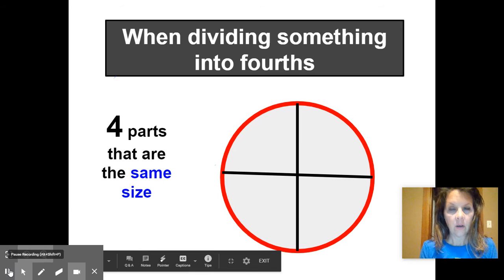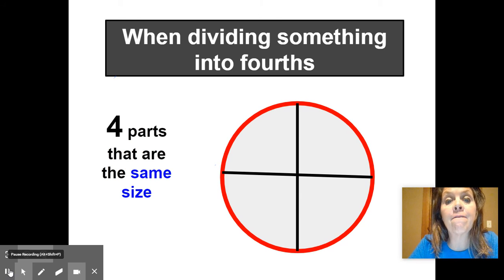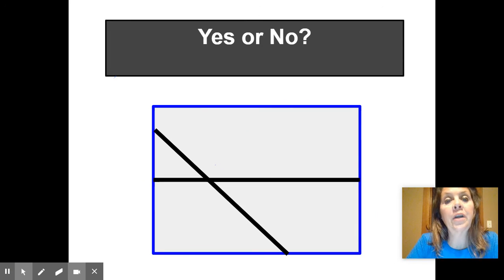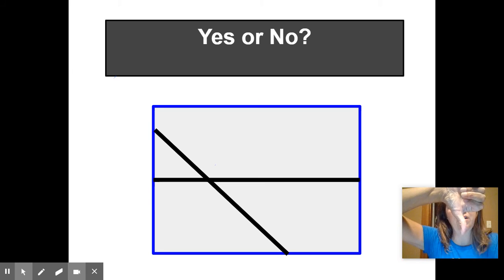So when we're dividing something into fourths, we need to have 4 parts that are the same size. So we're going to play the yes or no game. As we go through these, if you think it is divided into fourths, you show your thumbs up. If you think it's a no, show your thumbs down. Just like yesterday, except today we're doing fourths.